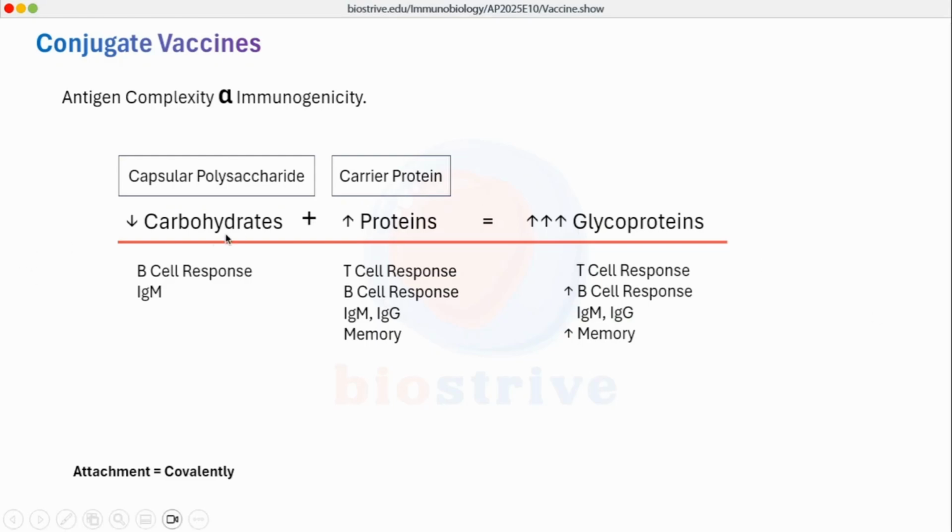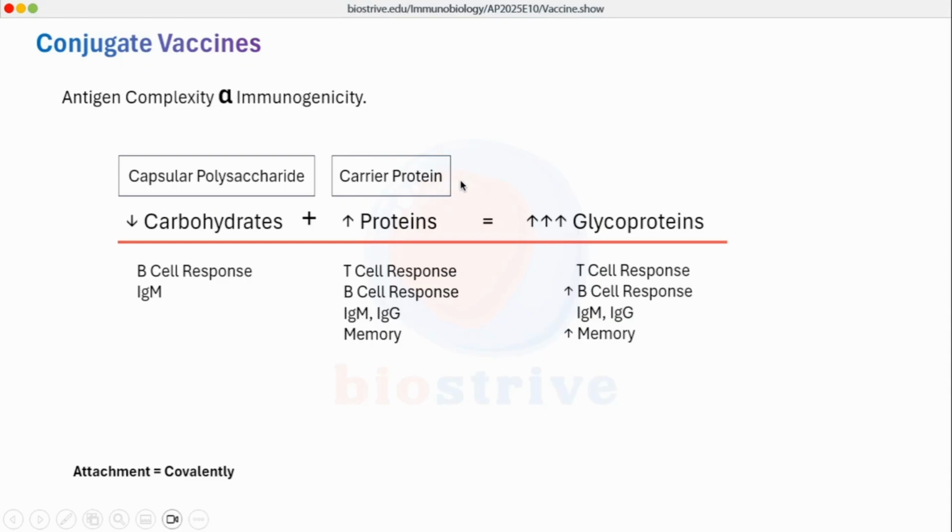So for carbohydrates, which are capsular polysaccharides, we saw that there is only B cell response and only production of IgM. But in case of normal proteinaceous antigens, there is both B cell as well as T cell response. There will be class switching, so we get IgM, IgG, IgE, whatever according to the location, and we get a strong memory response as well. So we combine both of these to get glycoproteins, which will have T cell response, stronger B cell response, IgM to IgG class switching, and memory cell response as well. So we are using a carrier protein to make this polysaccharide vaccine even better.